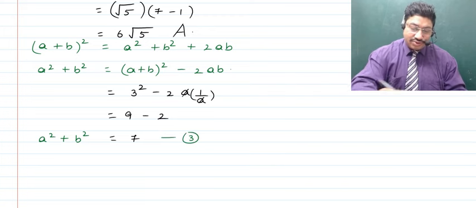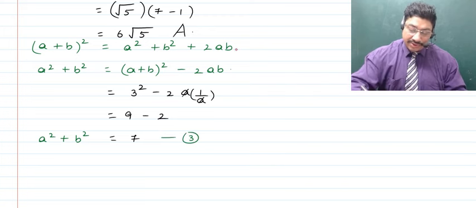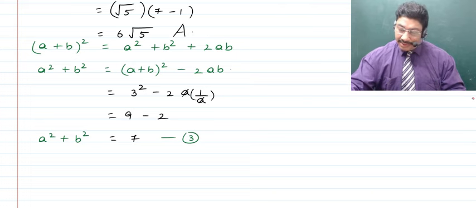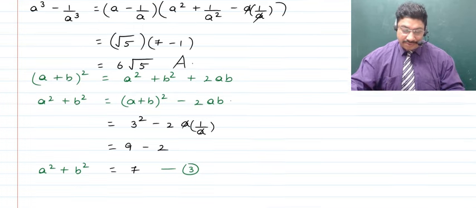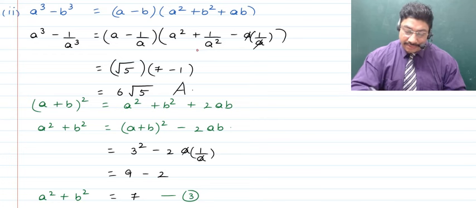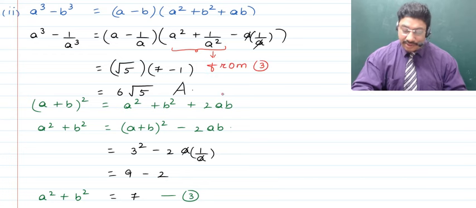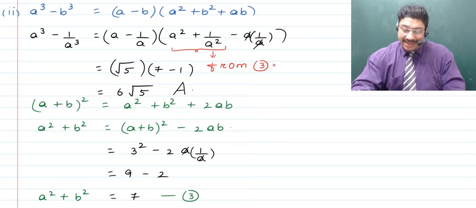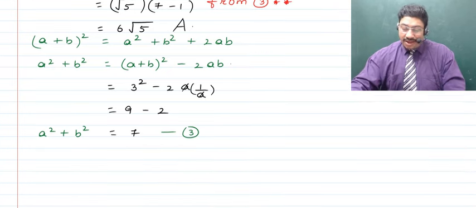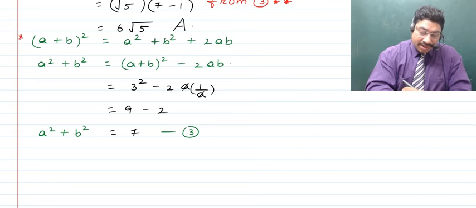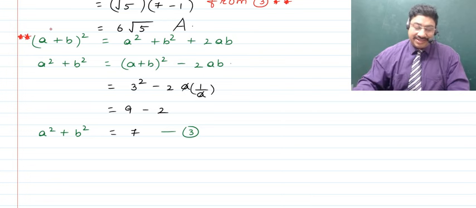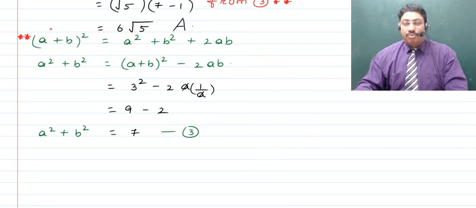And here you can state from equation number 3 that you have substituted the value of a square plus b square. So here you can just make a brace bracket, and then you can say you found out the value of this from the third equation, which is underneath below. For better linking, you can mark it with 2 asterisks, and here too you can mark it with 2 asterisks so that the teacher can easily locate where you've done what.